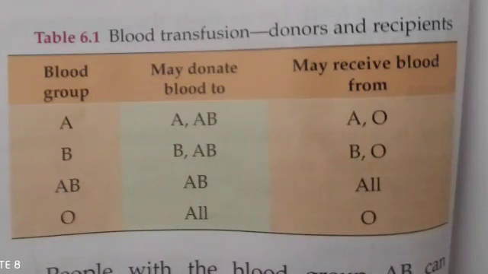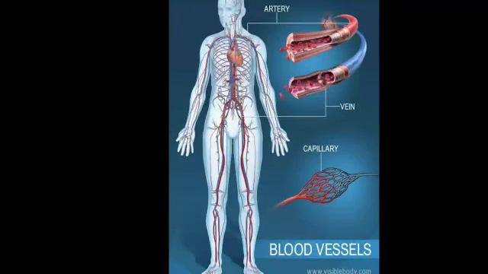Whereas people with blood group AB can donate their blood only to AB, but they can receive blood from all the blood groups. So they are called universal recipients. And people having blood group O can donate blood to anyone, to all the people having any type of blood group, but they can receive blood only from O blood group people. Those with blood group O can donate their blood to everyone, and they are called universal donors. And those with blood group AB can receive blood from all the groups, so they are called universal recipients.